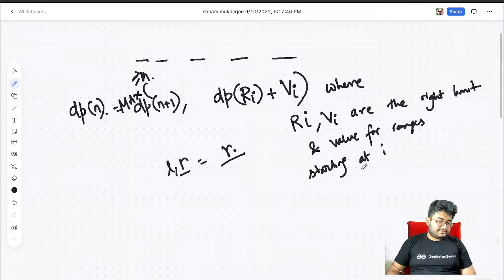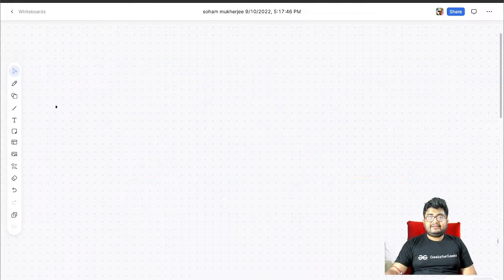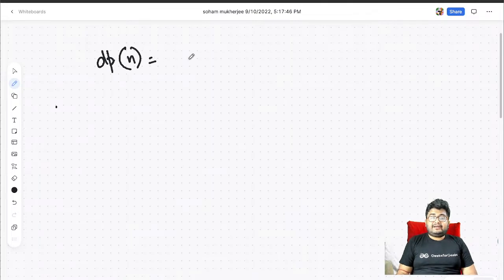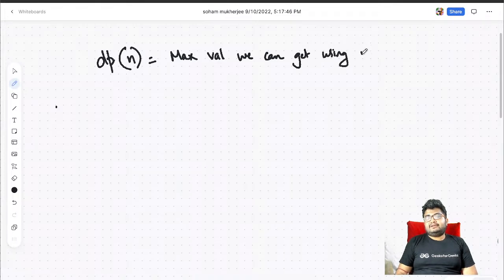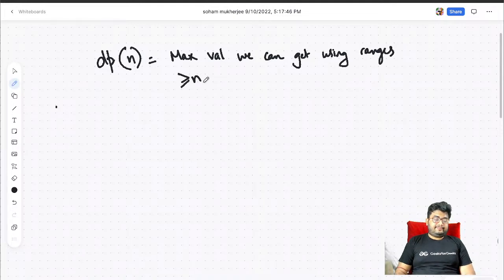Okay, so again let's understand this again, right? So first thing is we have realized what is the state, what is the definition. dp of n is what? dp of n is the maximum value we can get using ranges greater than equal to n.